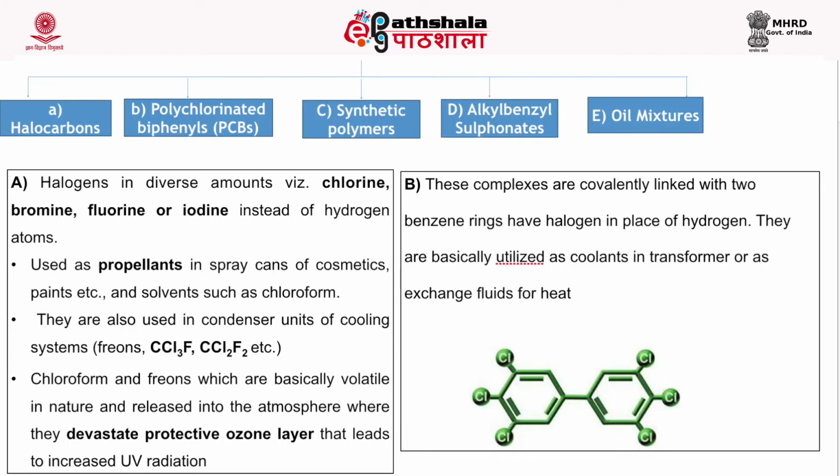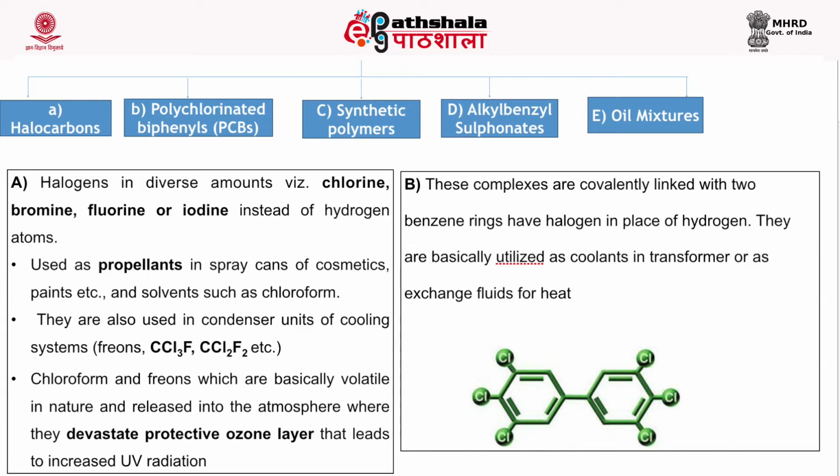Now we'll discuss the kinds of recalcitrant xenobiotics. Recalcitrant xenobiotics are of 5 types: halocarbons, polychlorinated biphenyls, synthetic polymers, alkyl benzyl sulfonates, and oil mixtures. We'll discuss all of them one by one. First one is halocarbons. In halocarbons, halogen is used in diverse amounts. Halogen means chlorine, bromine, fluorine, and iodine, used instead of hydrogen atoms.